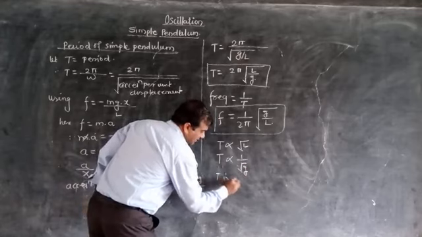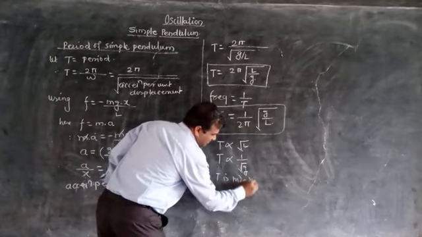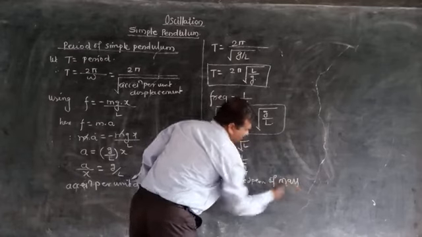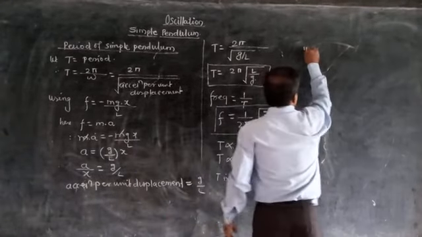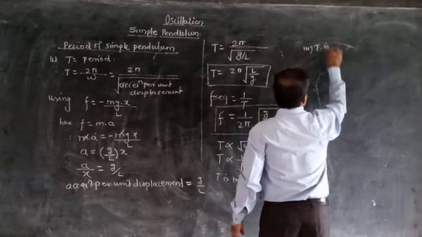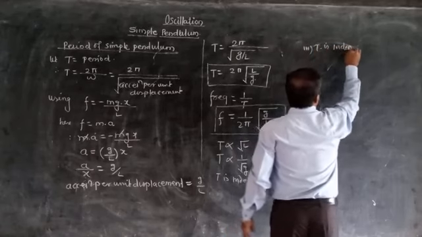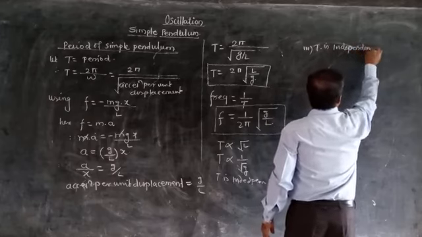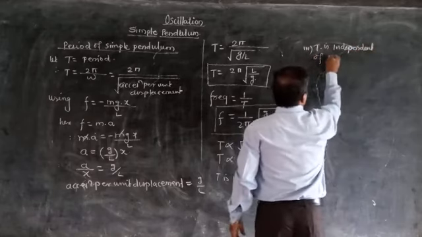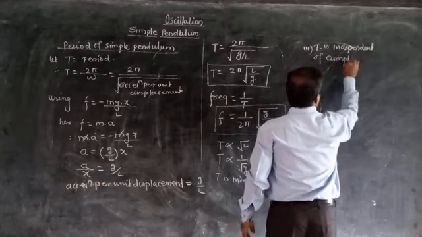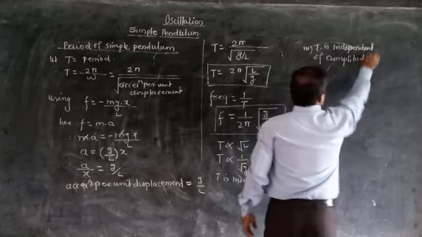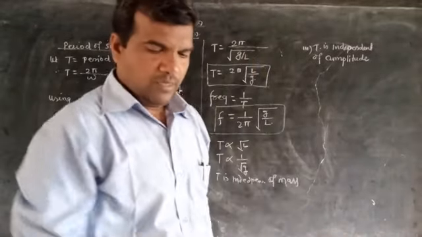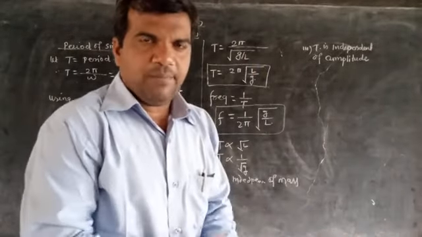T is independent of mass. Third, T is independent of amplitude, and these are nothing but the laws of simple pendulum. So what are the laws of simple pendulum?